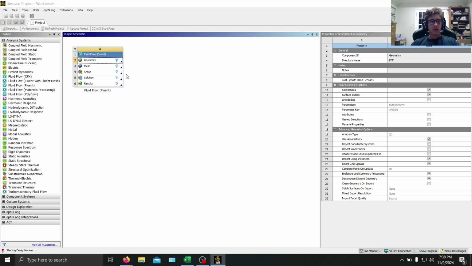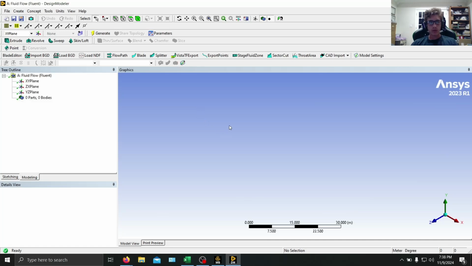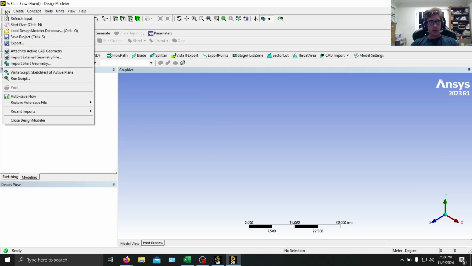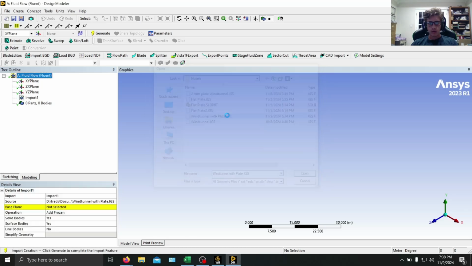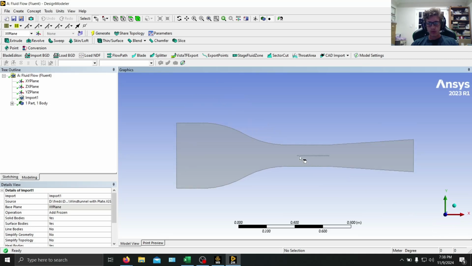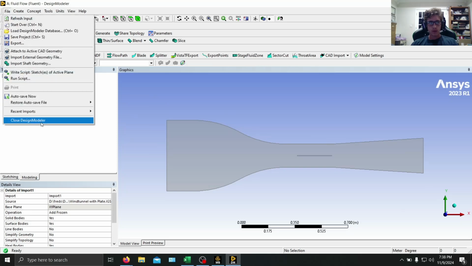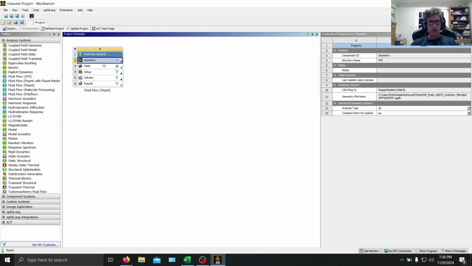So based on the dimensions from the lab, we've created a model of the flat plate inside the wind tunnel. So we're going to import that here, and then click Generate. And here we go. Here's our wind tunnel with the flat plate in the test section. So now we can just close that out and then open meshing.